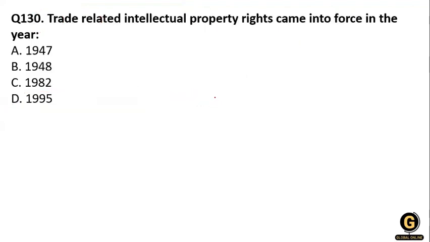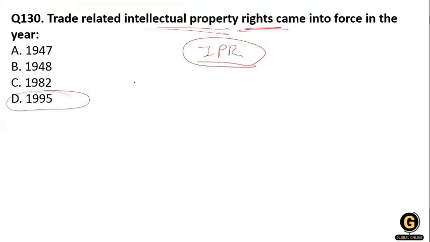Next question, the Trade-Related Intellectual Property Rights, that is IPR, came into force in: 1947, 1948, 1982, or 1995? You know that 1995 is right.